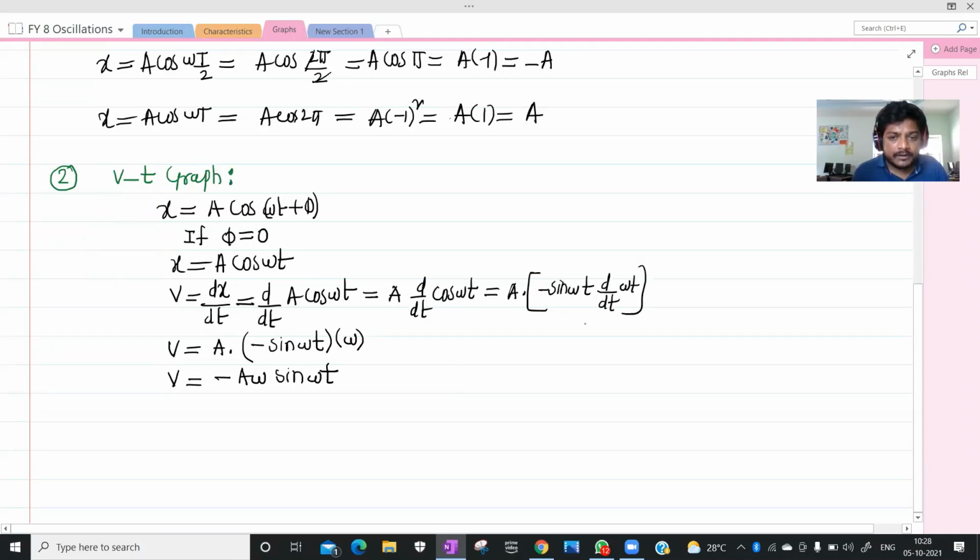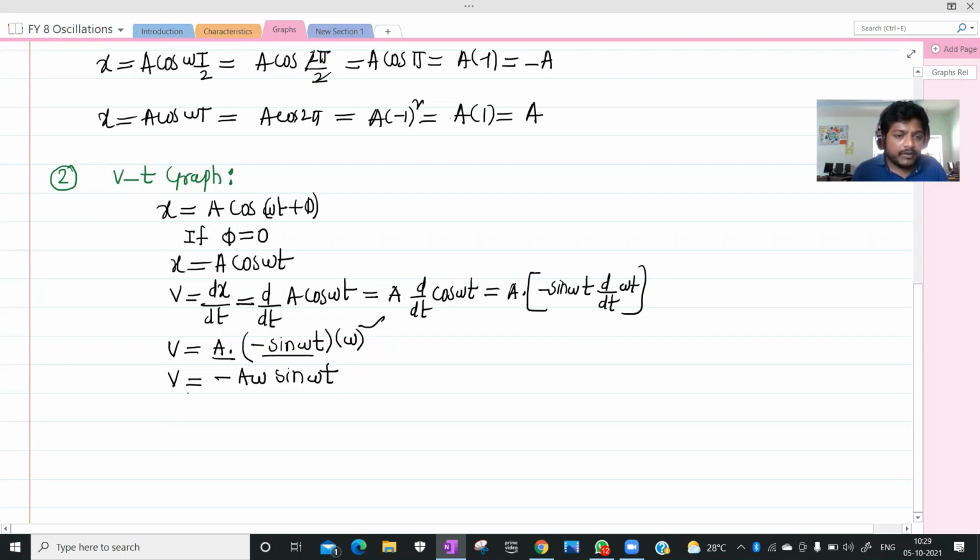So from this, A times minus sin omega t. What is d by dt of sin omega t? Take omega outside, and d theta by dt is nothing but 1 only, right? That's why we are getting omega. Is it fine?